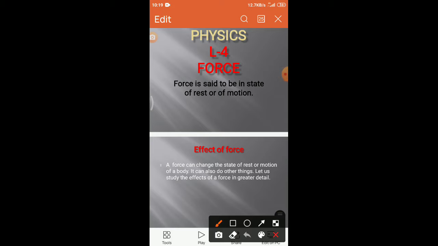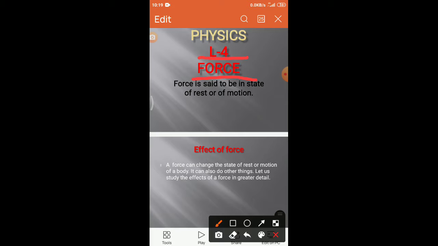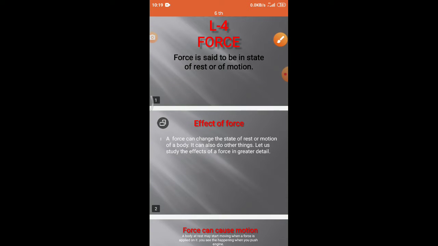Students, today we will start with our chapter number 4, force. Force is said to be in a state of rest or motion. Students, things around us, for example, table, parked car, chair are stationary. They are in a state of rest. Others, like vehicles, like a car moving on a road, are in a state of motion.